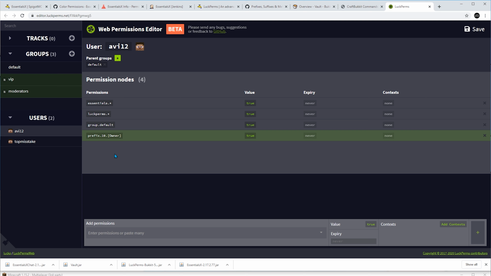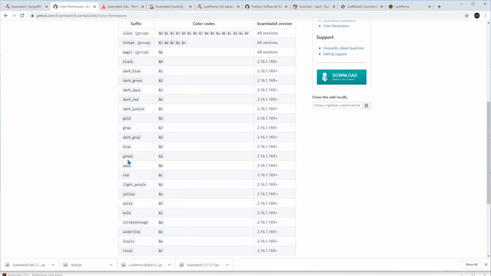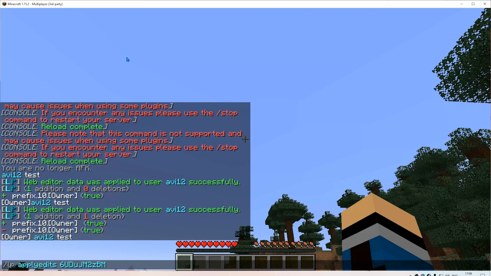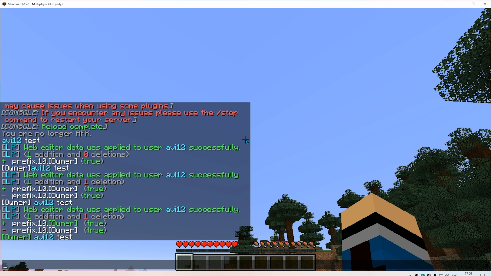So first, let's investigate what is the color code of green, which I can do with the color permissions from the EssentialsX wiki. And then, okay, here is green, so I need ampersand A. Alrighty, let's apply. Okay, cool. Now it looks pretty nice.